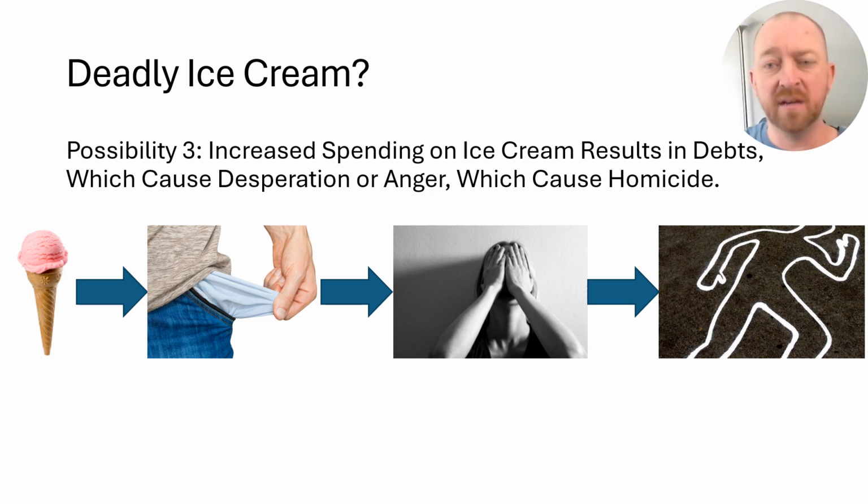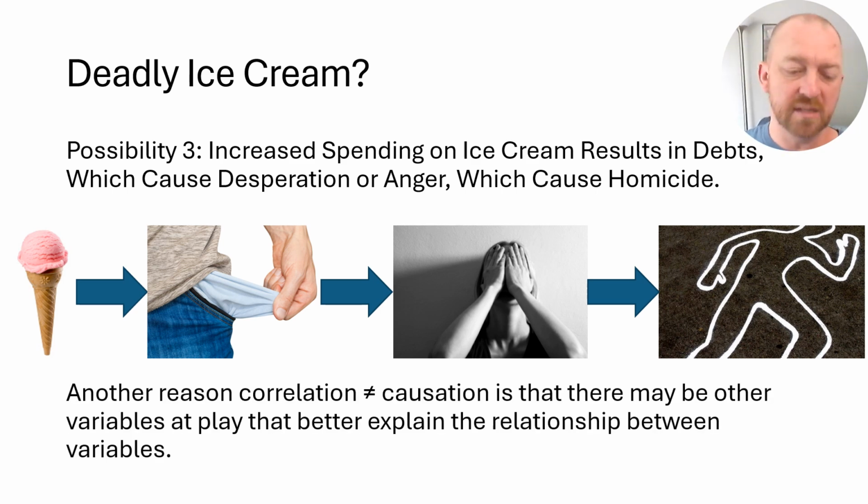Being on edge also leads to more opportunities for murder to happen because they're having interactions with human beings and they're agitated, they're desperate, maybe they're feeling like they could rob people, for example, and that is leading to the increased murder rate. So in other words, it's not that the ice cream is causing people to murder others, but that ice cream is leading to multiple other things in between that eventually do lead to murder. That's a possibility here with a positive correlation.